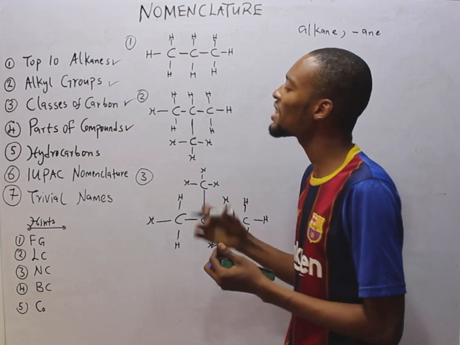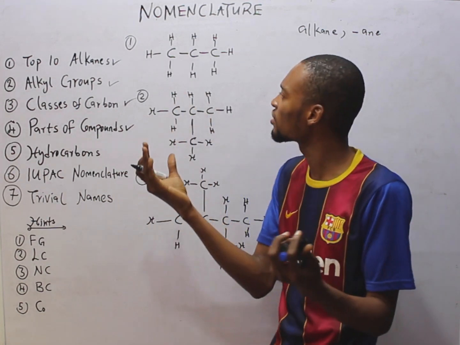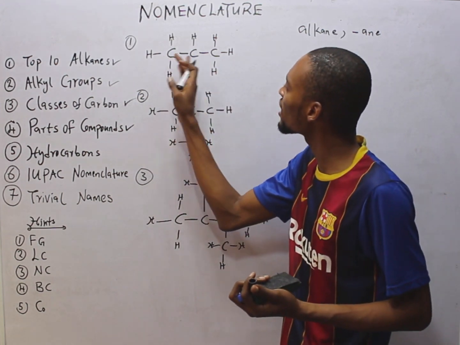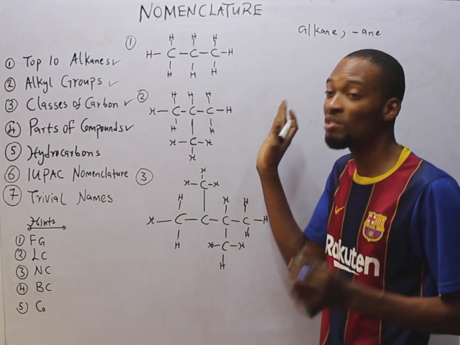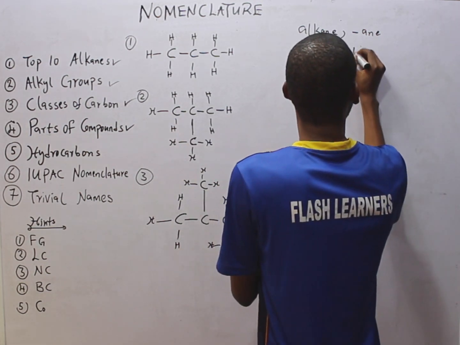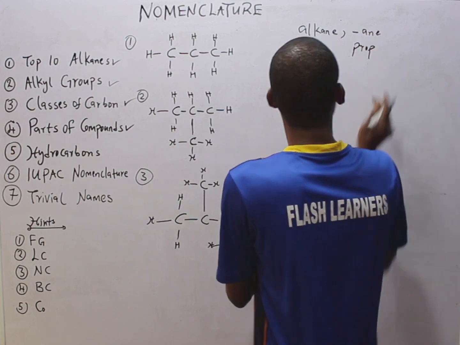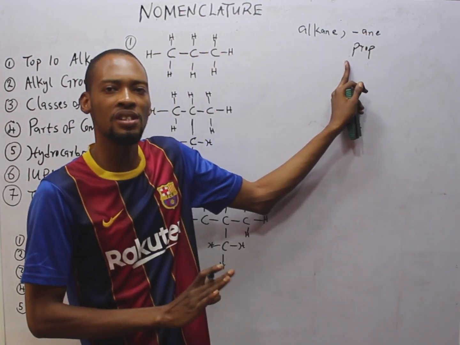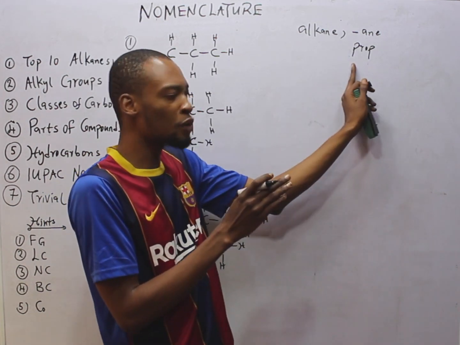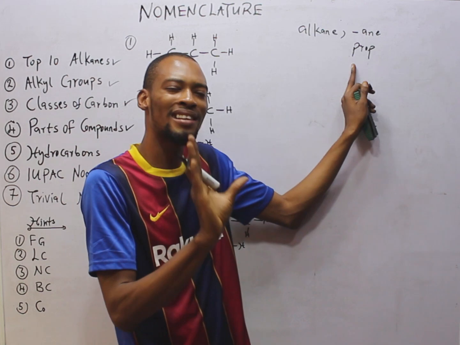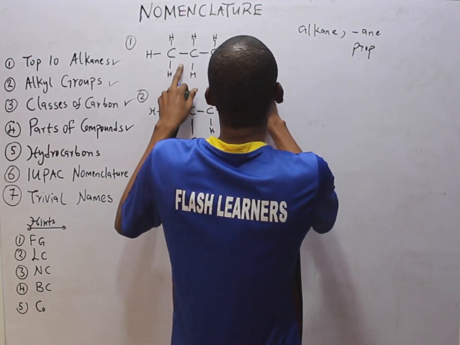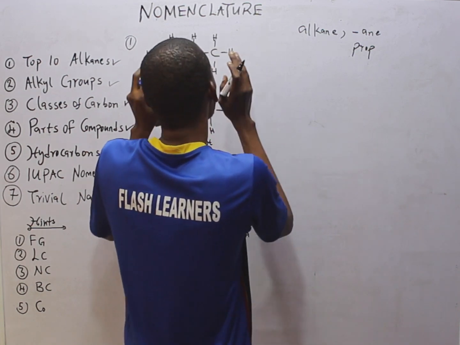Step 2, let's find out the longest carbon chain. So this has a straight chain. And how many carbons do we have? 1, 2, 3. So 3 carbons, straight chain. What is that? That is prop. Remember when we are talking about prefix, 2 carbon is eth, 1 is meth, 3 is prop. So you notice the background is beginning to make sense. So there is prop here, counting the number of carbons.